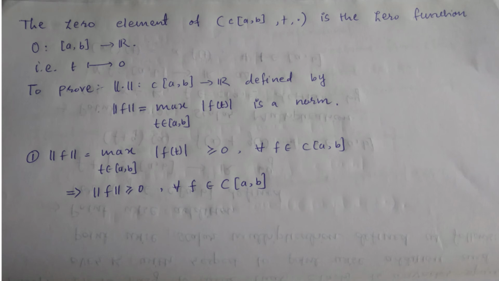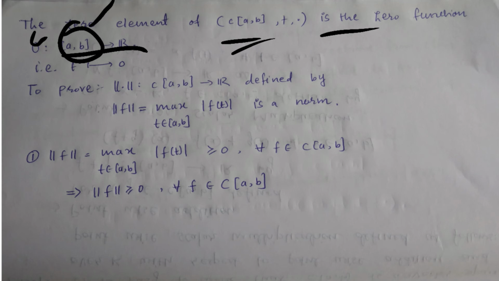So the zero element of this space is the zero function, which is a zero function from closed interval AB to R. It means if I am taking any element from this interval, it will always give 0.